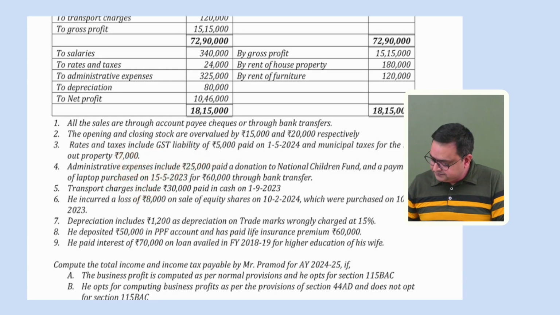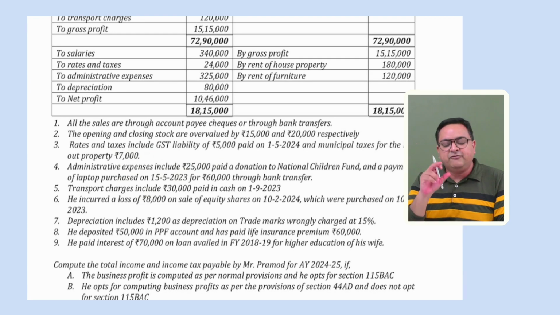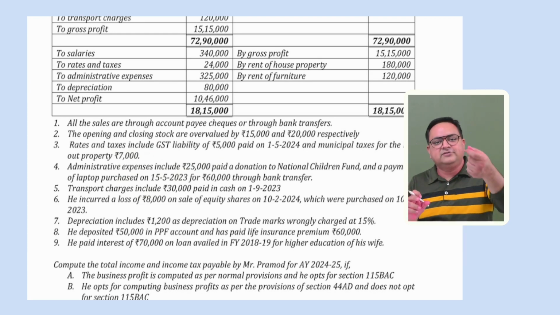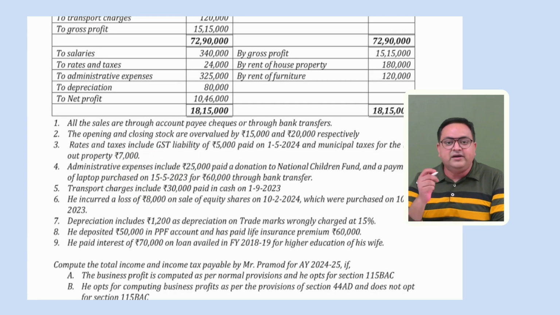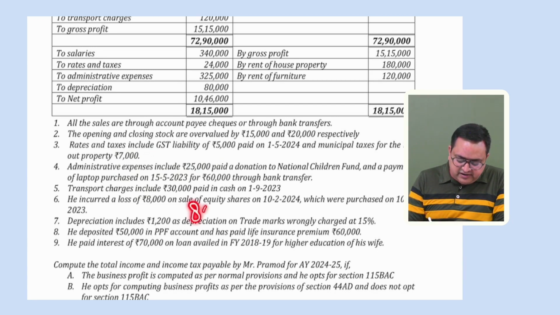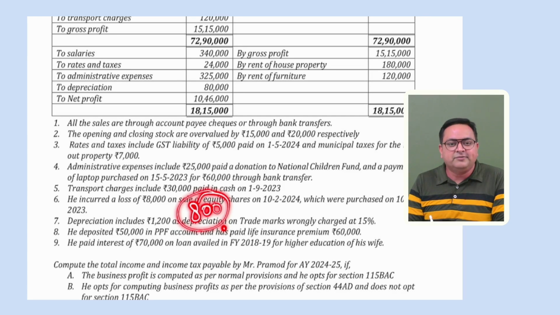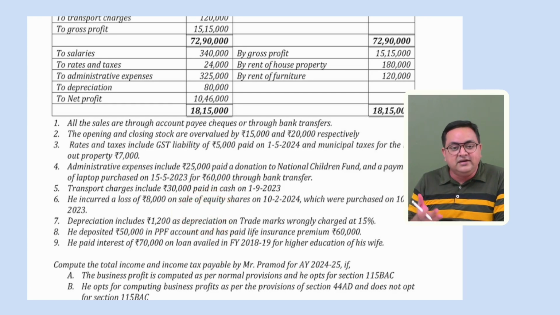How much would it be? 1,200 divided by 15 into 10. Why 10, you understood? Because we have to give depreciation of 25% in total. 15 has already been given, so we'll give an extra 10% also. So this is coming to 800 rupees. So we will charge 800 rupees more depreciation. If we charge it, then what will we do, add or subtract? We'll subtract, because we are increasing the depreciation. If we are increasing the depreciation, then our profit will decrease. That is the reason we have to subtract it, right?